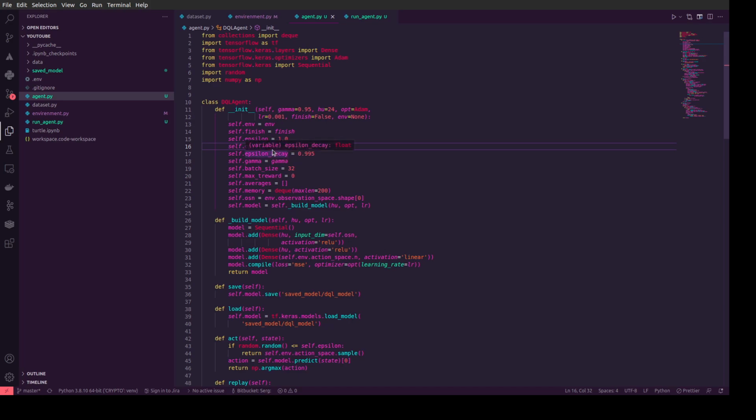Epsilon decay means we multiply epsilon by it, and when we learn in our reinforced learning, we decrease our epsilon. Okay, batch size by default we use 32, but it also depends on the situation. We could tune this value. It's the same with memory. Using deque from collections, we create an array where we store data from the learning of the agent.